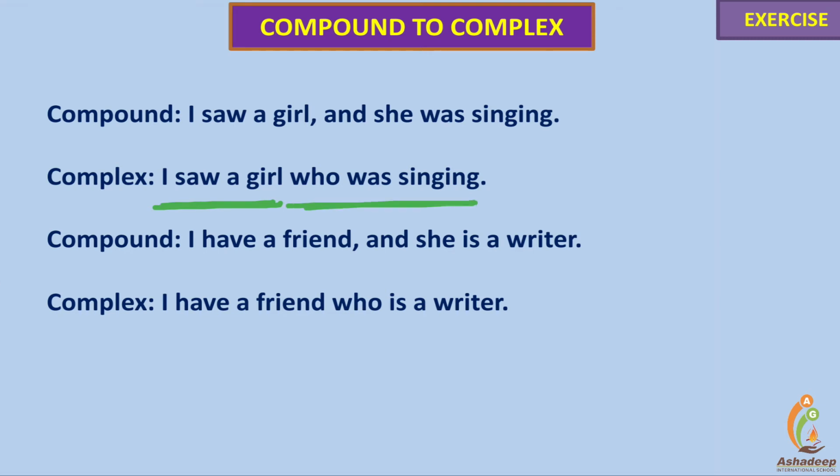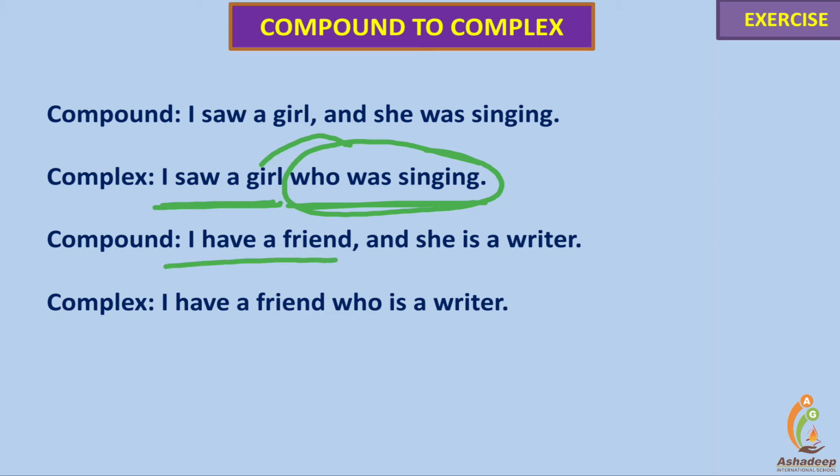Who was singing is a dependent clause, depending on the main clause, and it's an adjective clause describing girl. A girl. What type of girl? Who was singing. Next one.